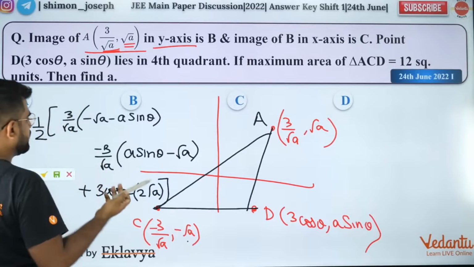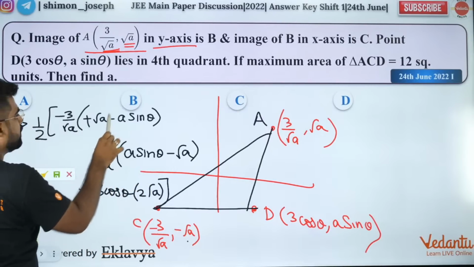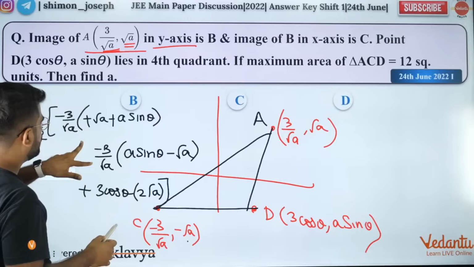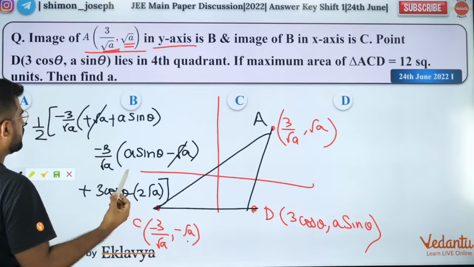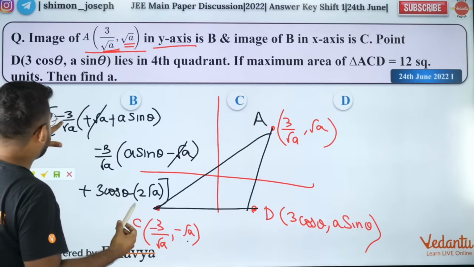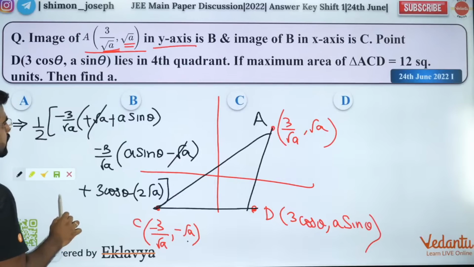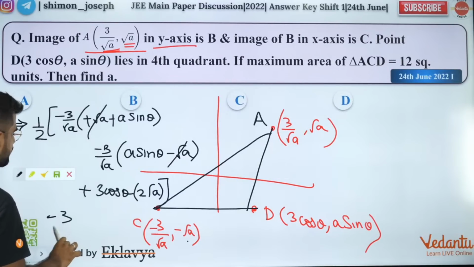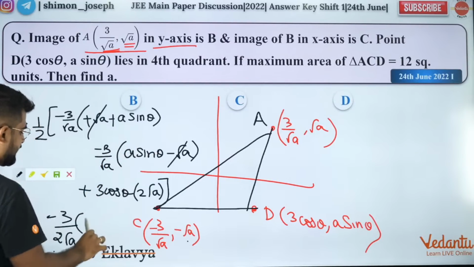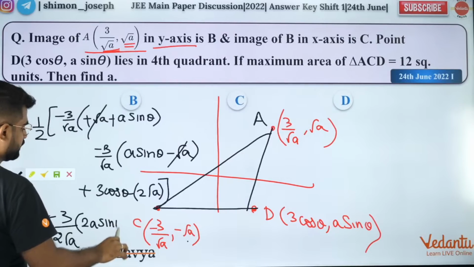So now simplify this. So take minus out, it will become plus plus. Now add both of them. If I add both of them, what will happen? Root A minus root A will get cancelled. So I'll basically have what? Minus 3 by root A is common. Minus 3 by 2 root A I can take common. I'll have 2A sin theta. So 2A sin theta.